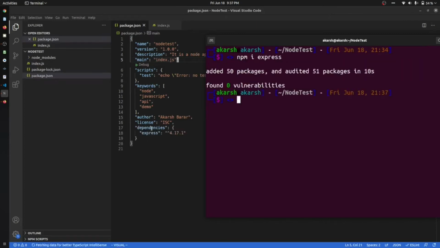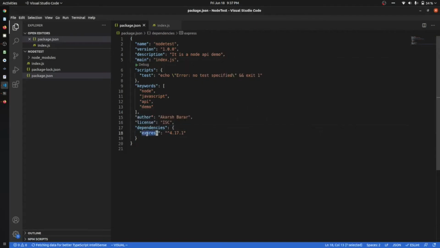You can see that the dependencies include express. The package.json has a dependencies section and it will have express, and the version also, 14.17.1. You can also see that there is a node_modules folder. The node_modules folder contains all the details of your dependencies. The node_modules folder is created every time you install anything, and express and all the other dependencies that you are downloading are stored inside this node_modules.